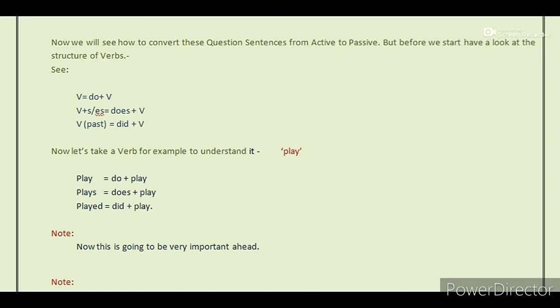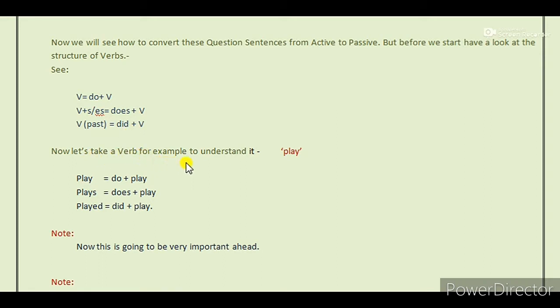Now we will see how to convert these question sentences from active to passive, but before we start, have a look at the structure of verbs. See, a simple verb equals do plus verb. A verb plus s or es construction equals does plus verb. A verb in its past tense equals did plus verb.